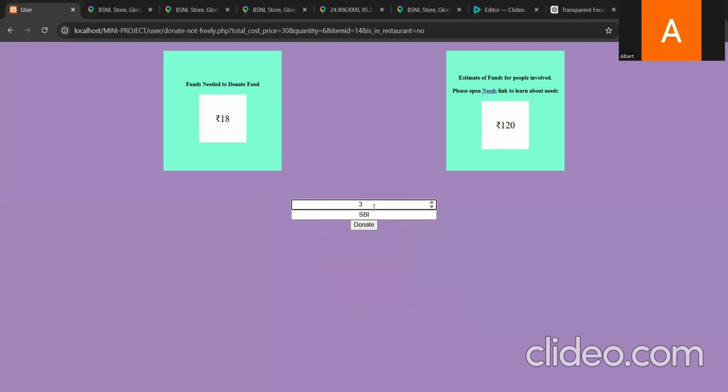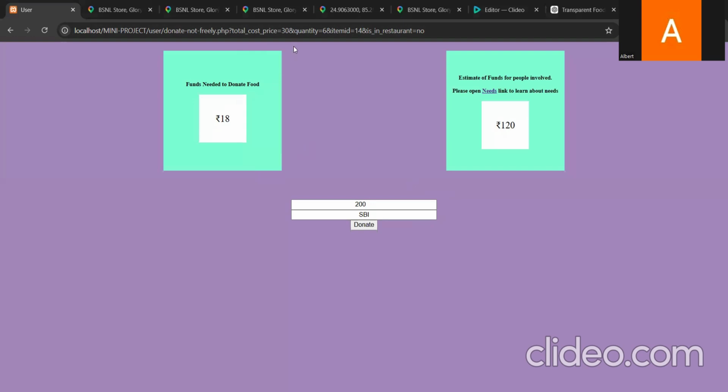No, not the OT200. Here the cost price is 30 rupees. The amount donated is 200. The funds needed to donate food is 18. The funds for the people involved is 120.